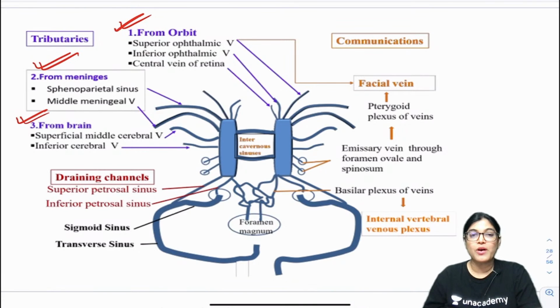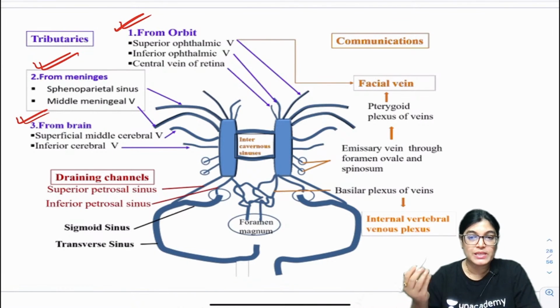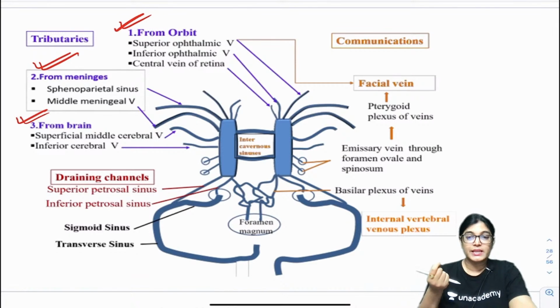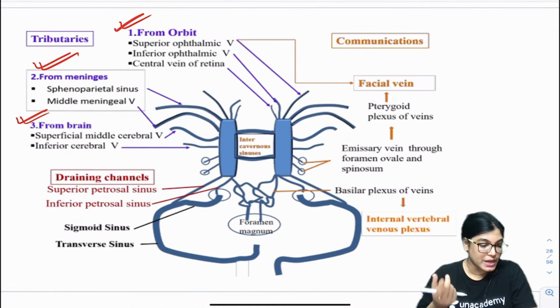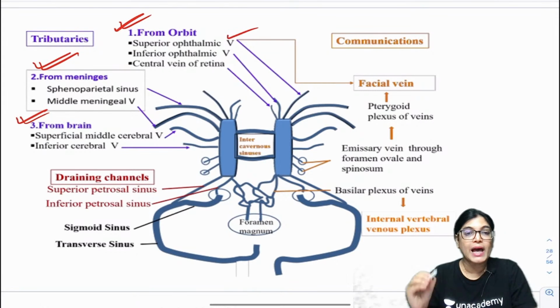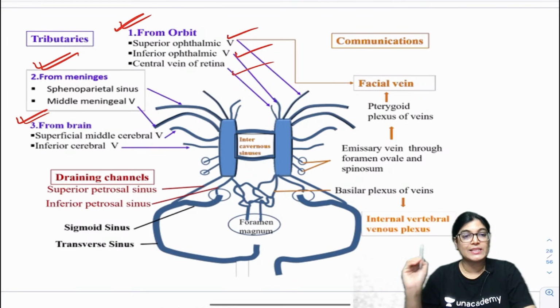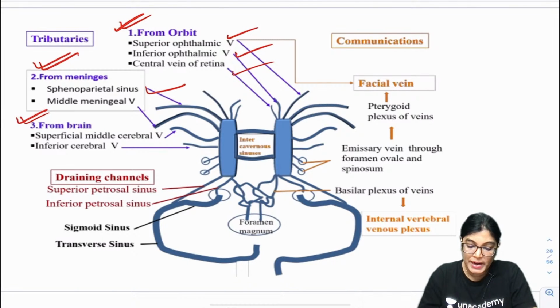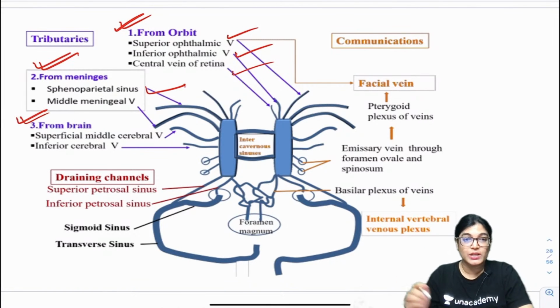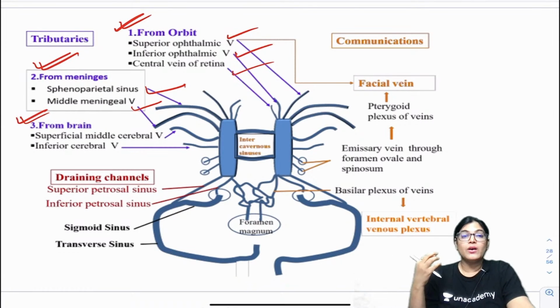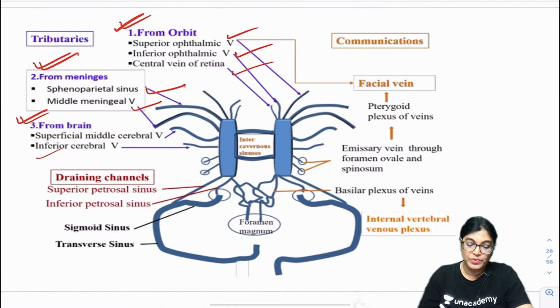So just it will take another 4-5 minutes and we will cover the topic of cavernous sinus also. From the orbit, the tributaries reach via superior ophthalmic vein, inferior ophthalmic vein, central vein. The tributaries from meninges are the sphenoparietal sinus and middle meningeal vein. The tributaries from the brain are the superficial middle cerebral vein and inferior cerebral vein.